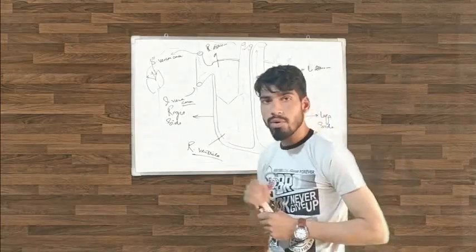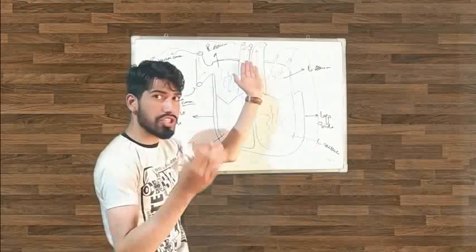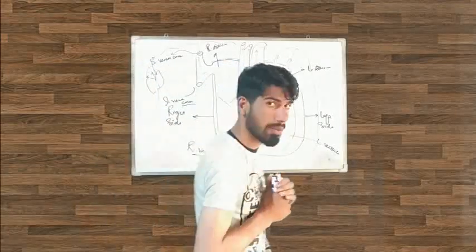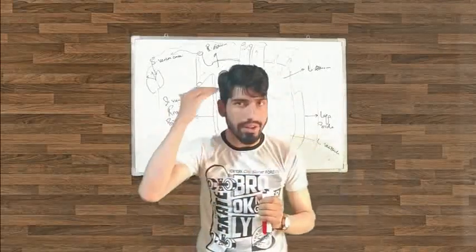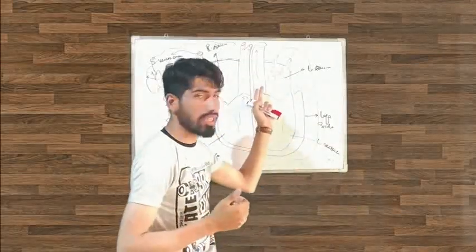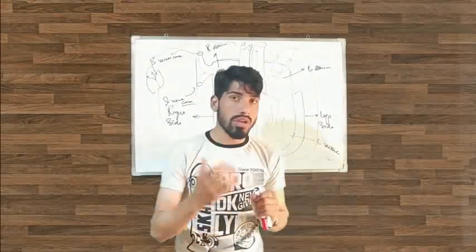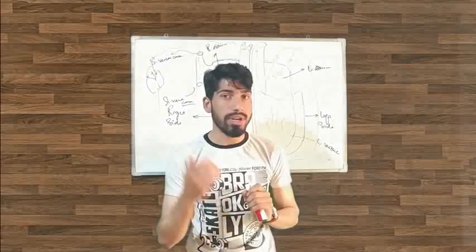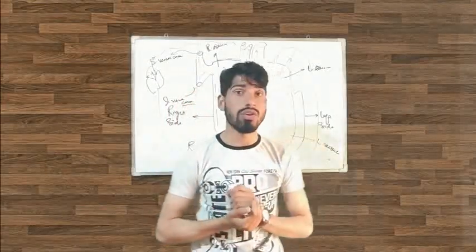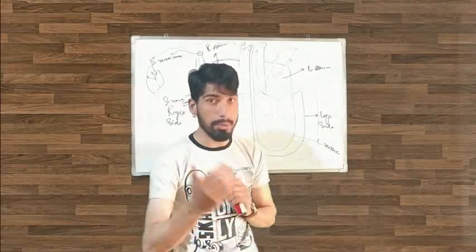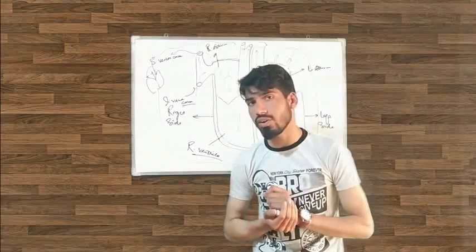Now we will talk about some arteries here. Here are arteries which you need to know about. There are some arteries which provide blood to the neck and head. Here is the aorta, and there are some arteries present here. Those arteries which provide blood to the neck and head are called carotid arteries. Okay, remember it. Those arteries are called carotid arteries.